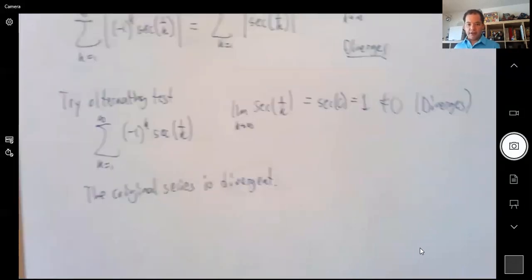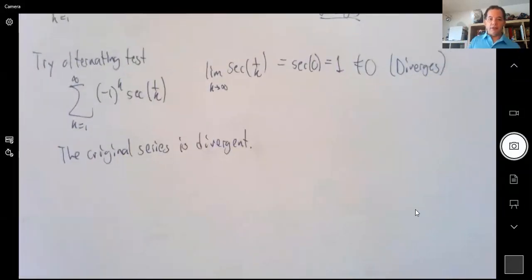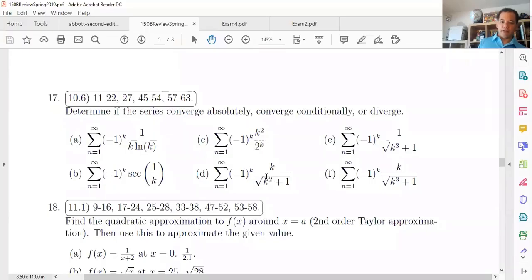Okay, so let's now take a look at another one. Let's see another example. Okay, let's pick the other one. What about F?